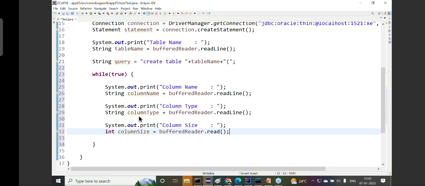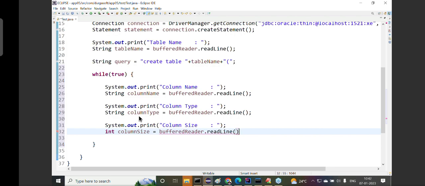But my requirement is not the ASCII value. My requirement is their actual integer value. If I enter 5, 5 I want to get. If I enter 10, 10 I want to get. So that's why we should not use the read method. We have to use the readLine method only.